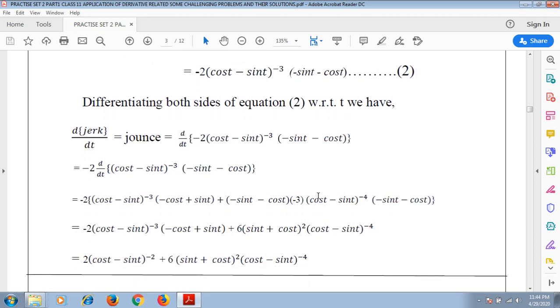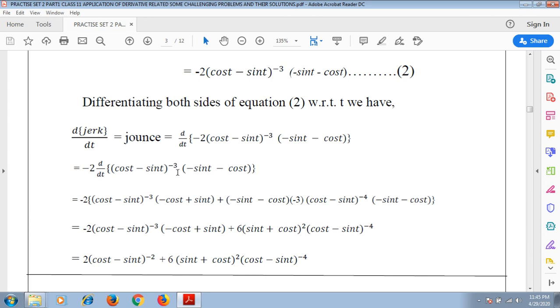So now we are doing it using the product rule. Keeping intact the first function, that is (cos t minus sin t) to the power minus 3, we differentiate the second part, that is minus sin t minus cos t, and we get minus cos t plus sin t, right? Plus, now the second part, minus sin t minus cos t, we keep intact, and we are differentiating the first part, that is (cos t minus sin t) to the power minus 3.